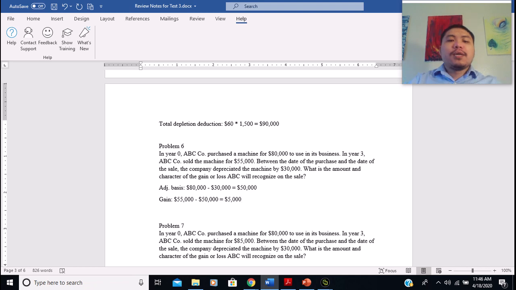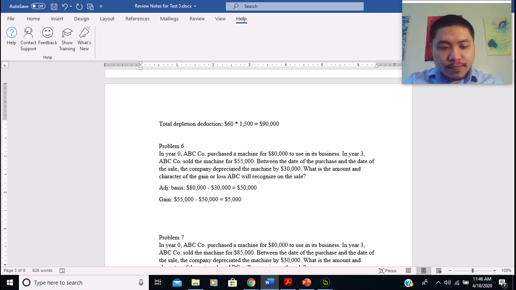All right. So the gain now is $5,000. So now what we do, we compare the gain and the depreciation amount, right? So compare gain with depreciation amount, accumulated depreciation.